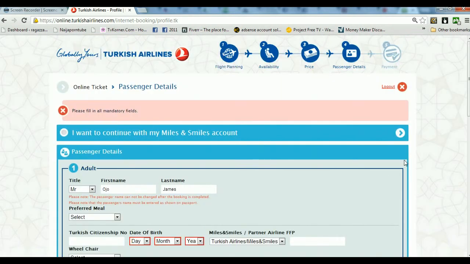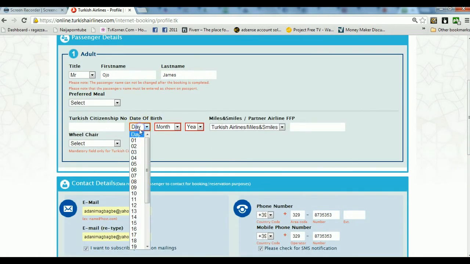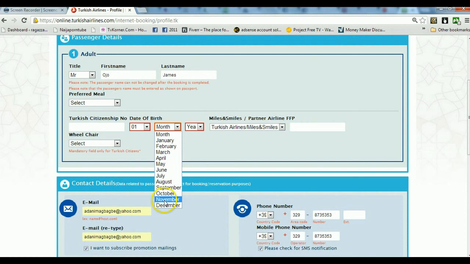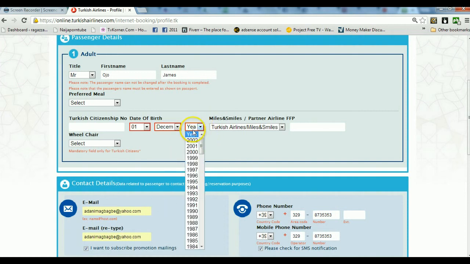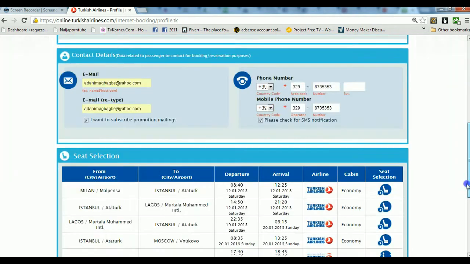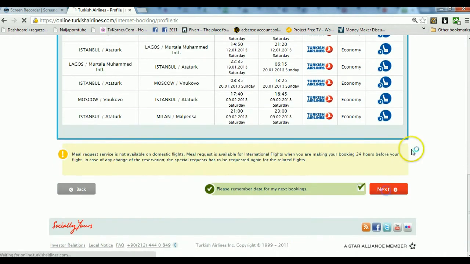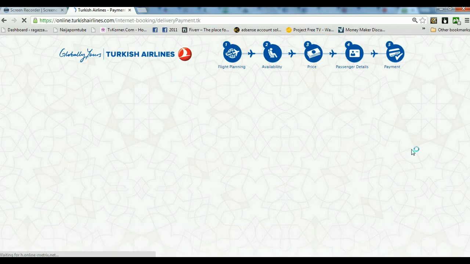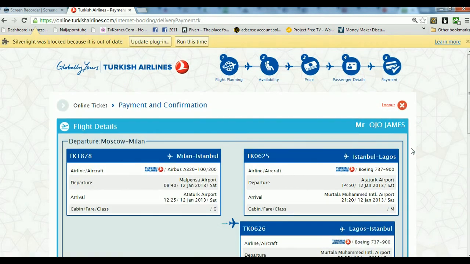Then I'll go next. Okay, now they tell me to put my date of birth because I omitted that one. So I'll just put any date of birth, since I know they won't buy the ticket, I'll just show you how to buy the ticket. I'm not using any of this card, you know me. Then I'll just go next. Then for the seat selection, they will do automatic seat selection for you.